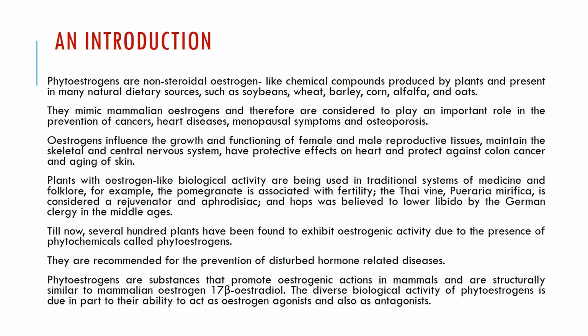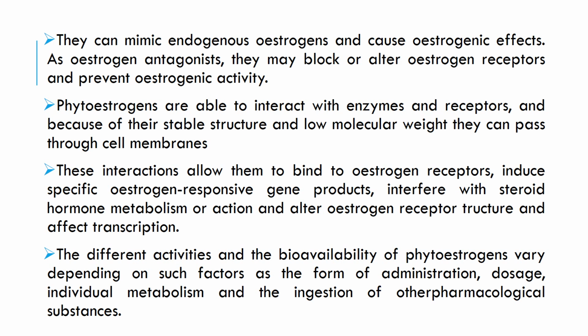Till now, several hundred plants have been found to exhibit estrogenic activities due to the presence of phytoestrogens, and these are basically phytochemicals. They are recommended for prevention of disturbed hormone-related diseases. Phytoestrogens are substances that promote estrogenic action in mammals and are structurally similar to mammalian estrogen, that is 17 beta estradiol. The diverse biological activity of phytoestrogens is due in part to their ability to act as estrogen antagonists as well as agonists. They mimic endogenous estrogens and cause estrogenic effect.